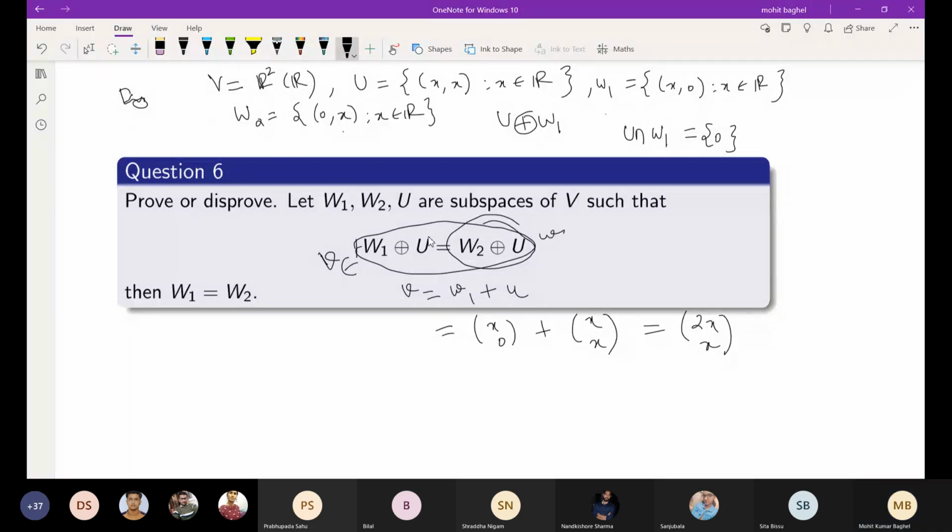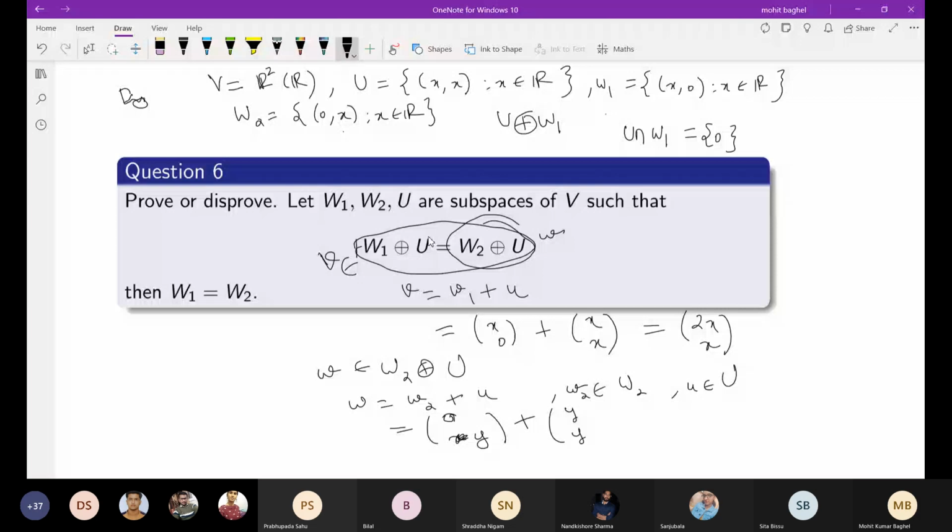let's say W belongs to W2 plus U, then W is of the form small w2 plus u, where small w2 belongs to W2 and u belongs to U. Because W2 is of the form 0 comma x, where x is any real number, you may choose some y, and U is of the form y comma y, so this is y and y.